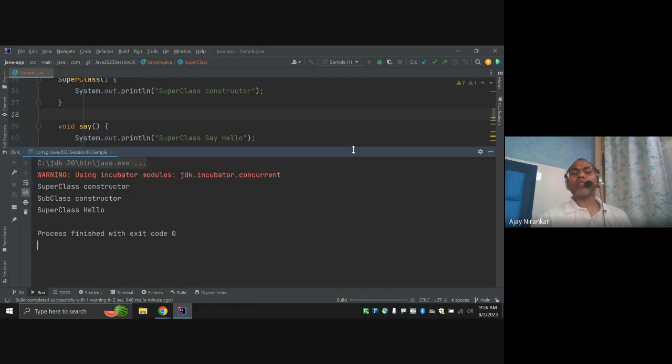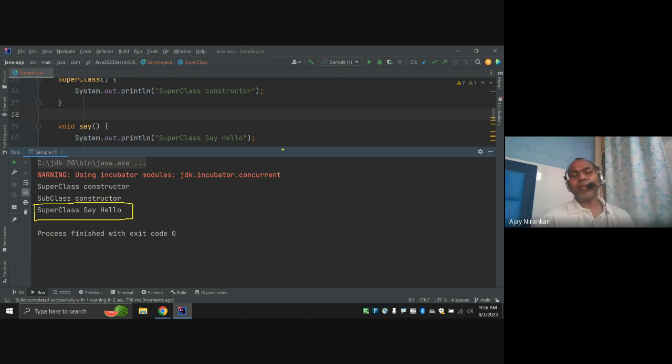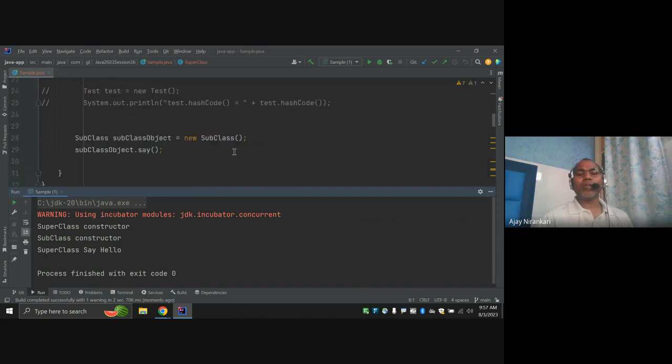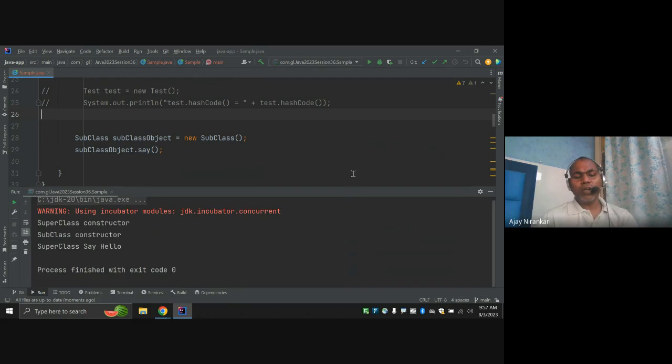So is it possible to change my output? Now notice our output currently says superclass say hello, right? But my intention is, if I create the object of the subclass and call subclass dot say, I want to change the output. I don't want this method, when I call it on the subclass object, to say superclass say, right? So I want to change this output.